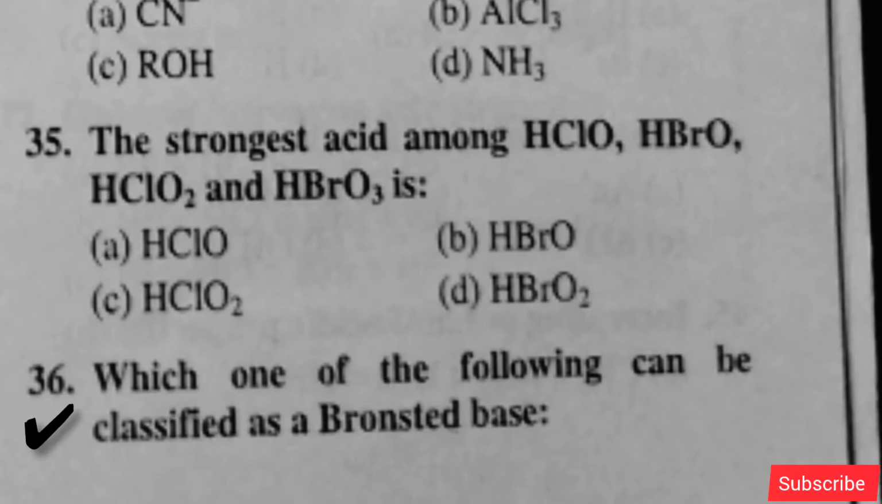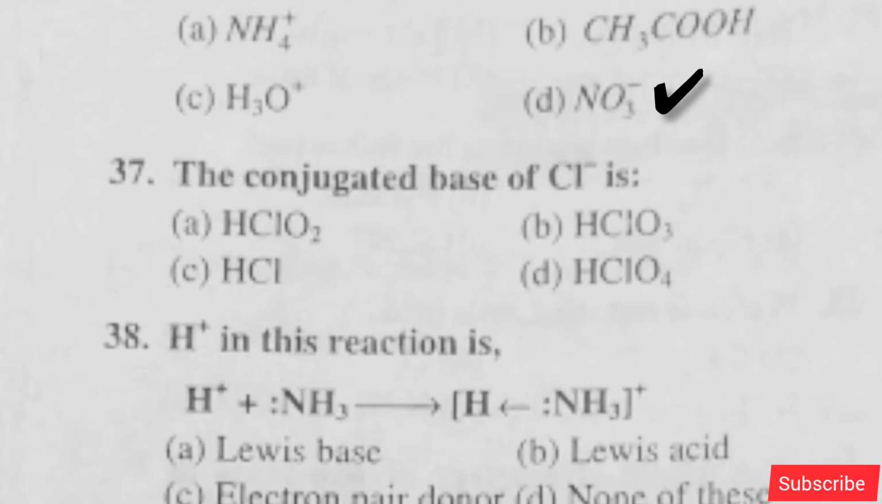Which one of the following can be classified as a Bronsted base? Option D is right. The conjugate acid, here acid will come in place of base, of HCl negative: option C is right. H positive in this reaction: option B is right.